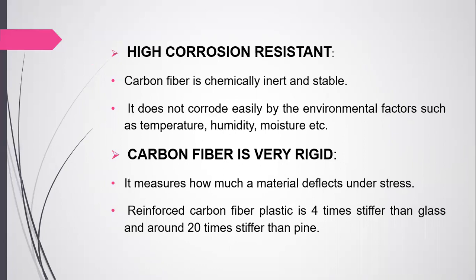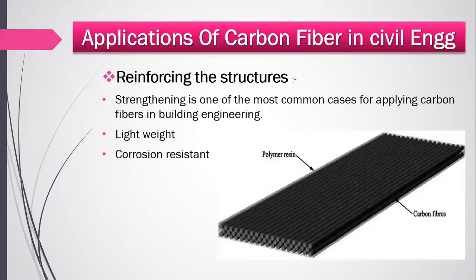Next one is high corrosion resistance. Carbon fiber is chemically inert and stable, so it does not corrode easily from environmental factors such as temperature, humidity, moisture, etc. And then carbon fiber is very rigid. Rigidity measures how a material deflects under stress. Reinforced carbon fiber plastic is 4 times stiffer than glass and around 20 times stiffer than pine. So we can say this is very good and great as compared to steel and glass.